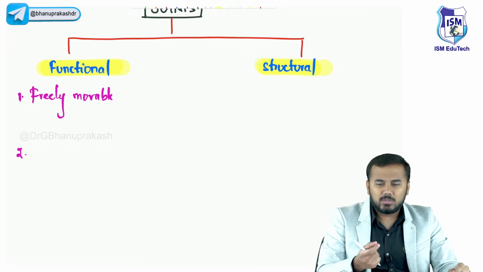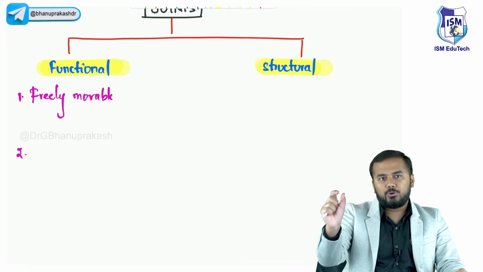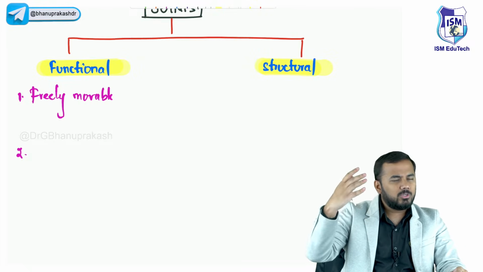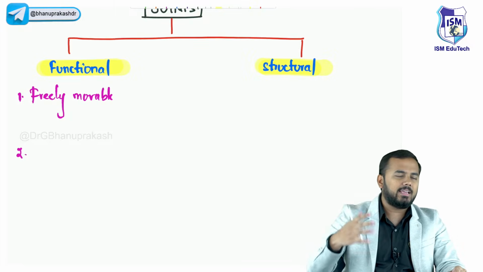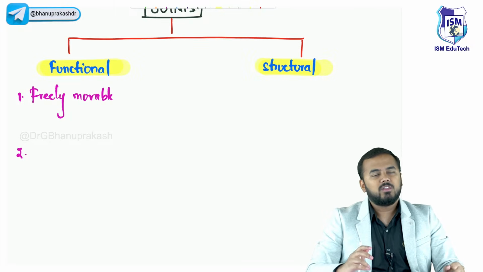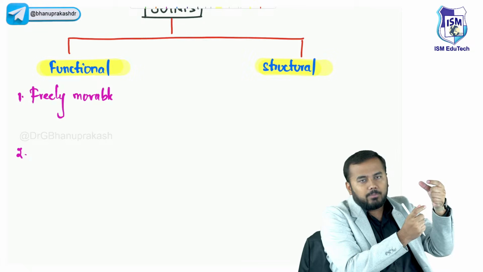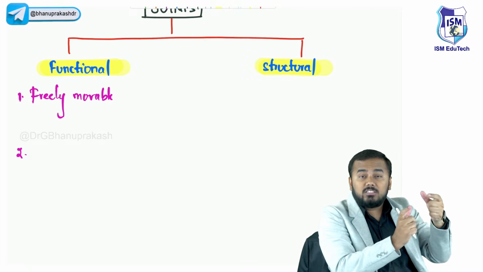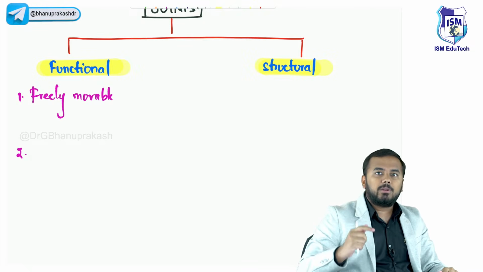You know disc bulging, disc protrusion, disc pain. You will hear these terms again and again in your entire MBBS. So between one vertebra and another there is a disc, and this disc is the intervertebral joint.